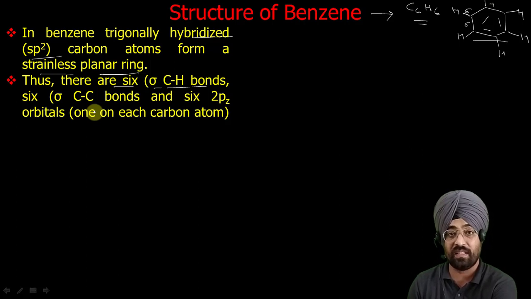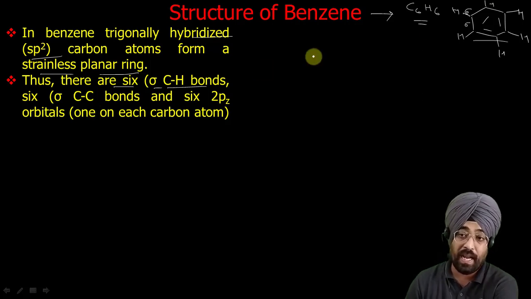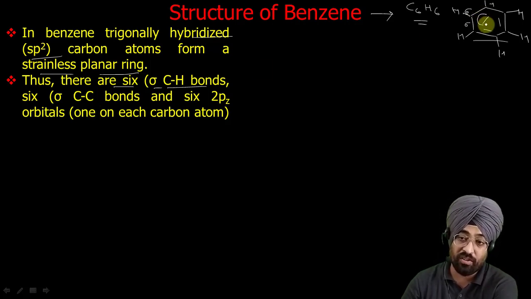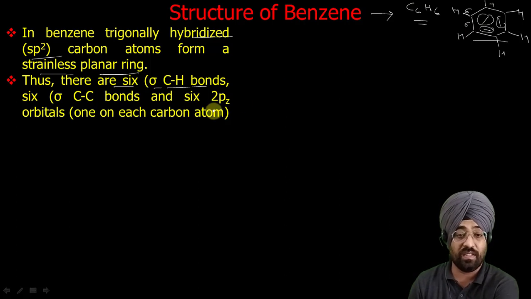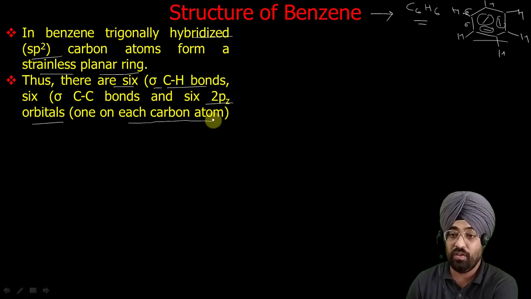But as we are discussing aromaticity, and aromaticity involves pi electrons, in this lecture I will not discuss the structure of the ring, I will be discussing the distribution of these pi electrons. The very important feature is that it has 6 2pz orbitals that each contain 1 electron on each carbon atom that is unutilized.